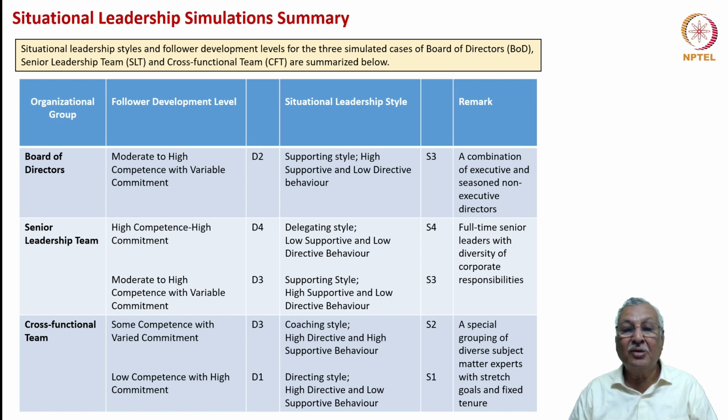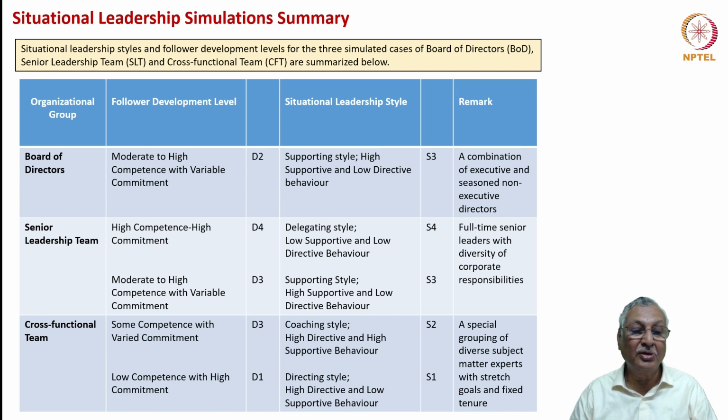And the styles to be adopted in respect of both these follower levels is delegating style as far as the D4 level of SLT members are concerned, and supporting style, which is high supportive and low directive behavior, in respect of D3 type of SLT members. And SLT is nothing but, as I said, full-time senior leaders with diversity of corporate responsibilities and also with variation in dynamics, both from external induction as well as from internal competition.